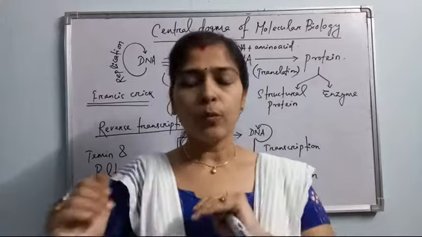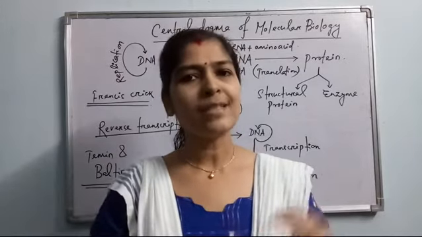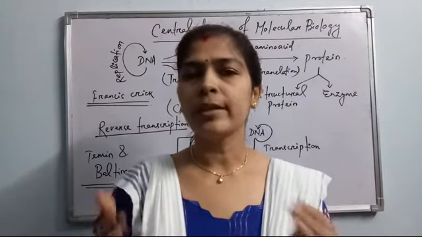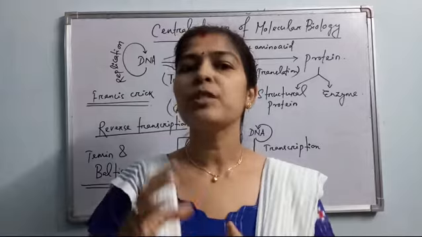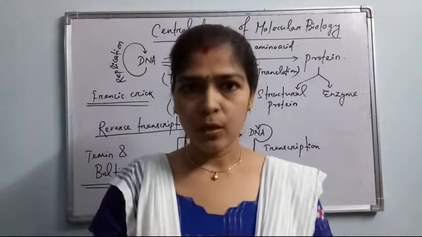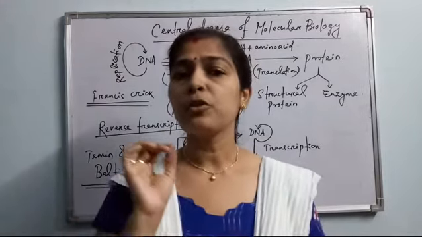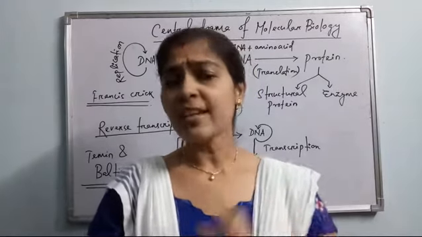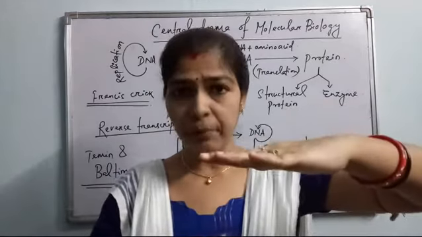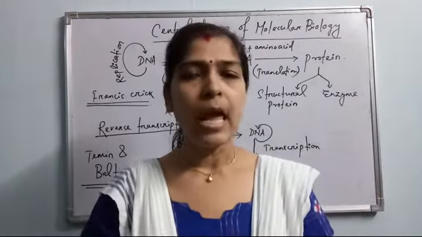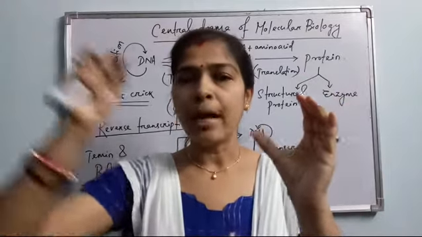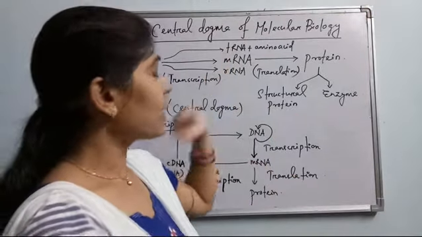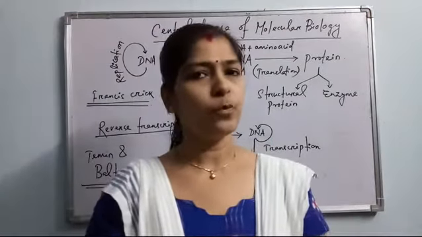Okay, so what is the role of rRNA then? rRNA means ribosomal RNA. It is present inside the ribosome. As I have told, ribosome is the protein factory, and ribosome is made up of rRNA and proteins. So these rRNAs also have a specific role in protein synthesis, that is translation. What do they do? These rRNAs help in the binding of mRNA with the ribosome during protein synthesis, and the binding of tRNA along with the amino acid. So all these three RNAs, mRNA, tRNA and rRNA, are used together in the process of translation.